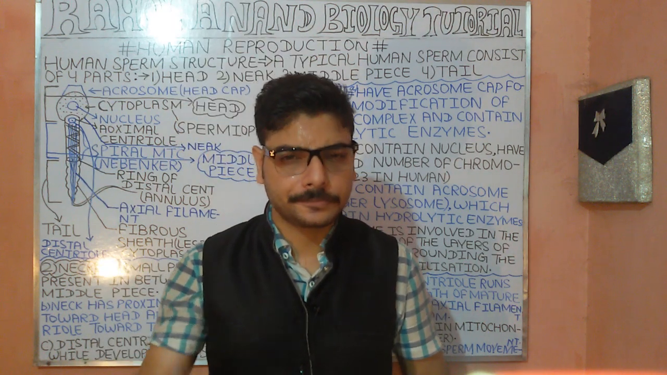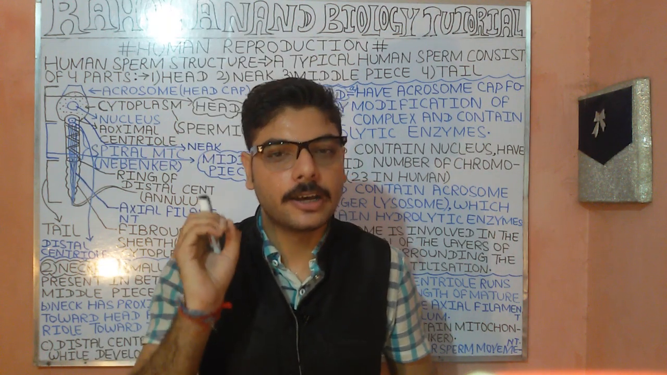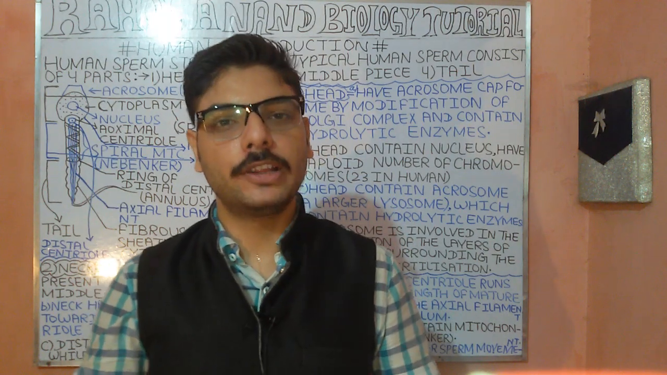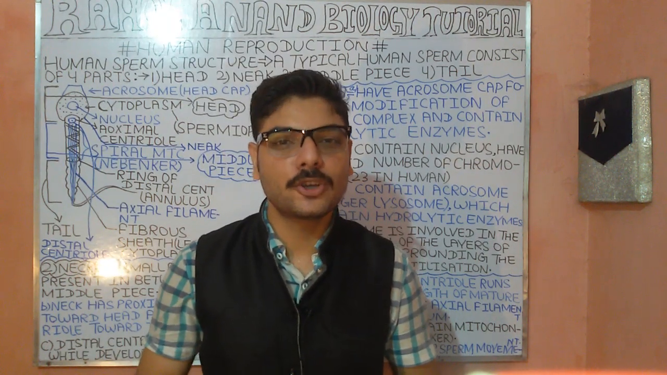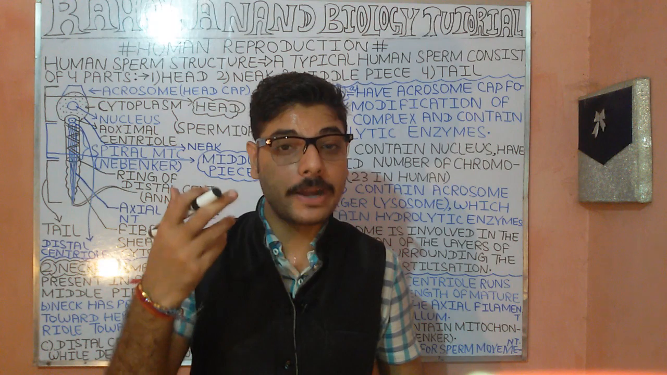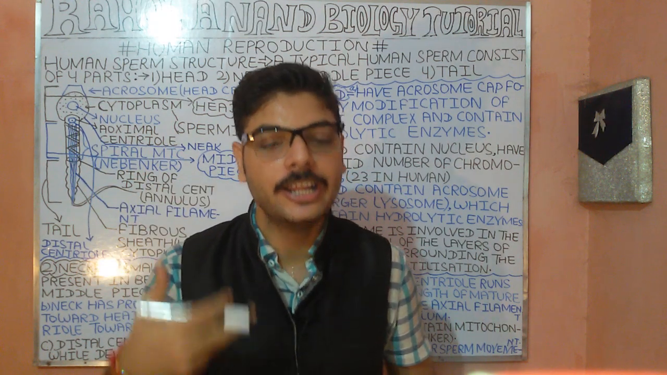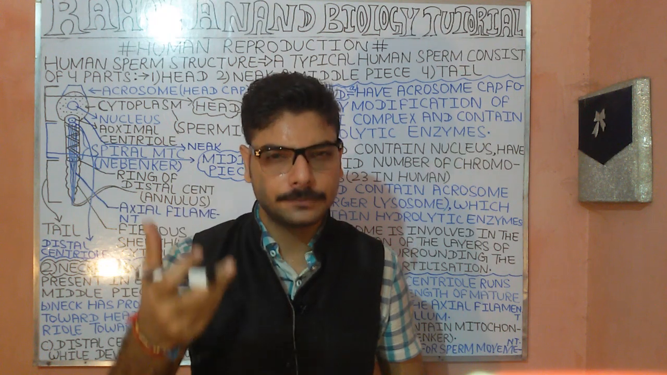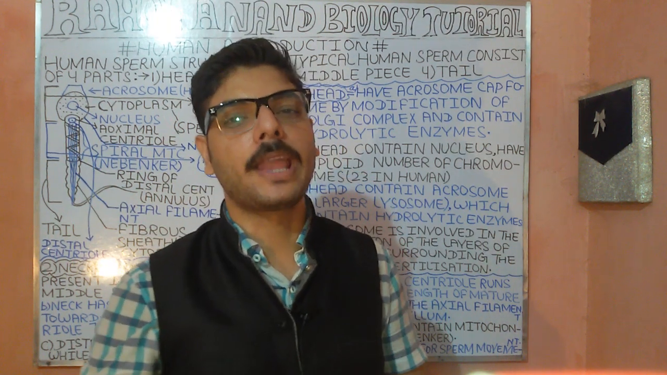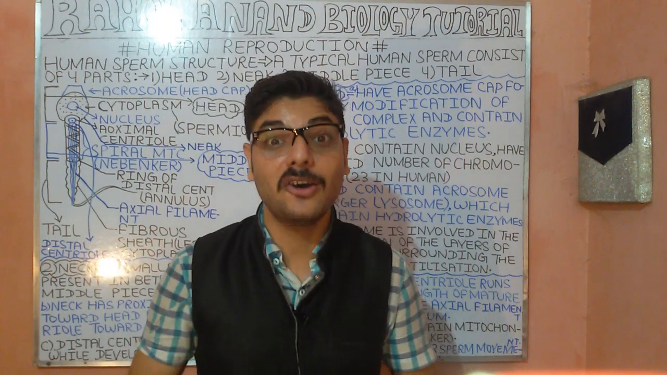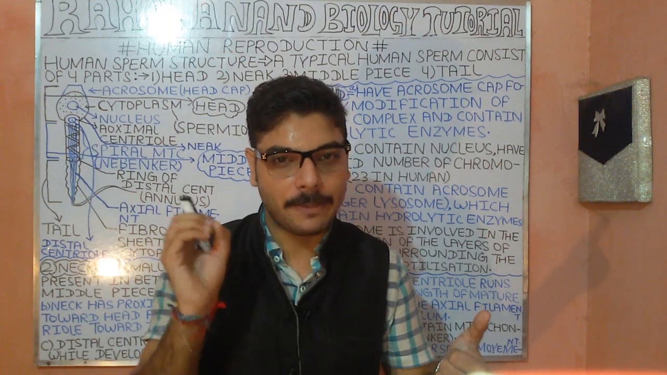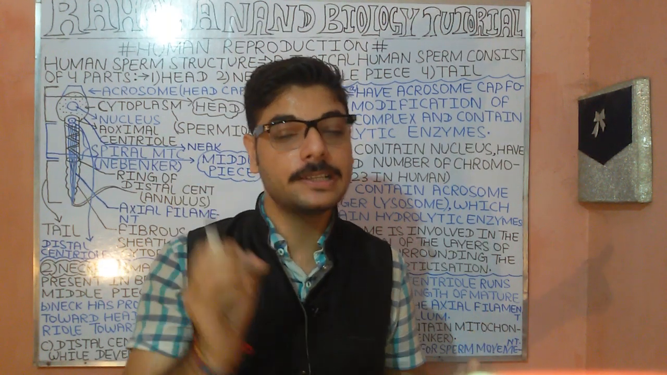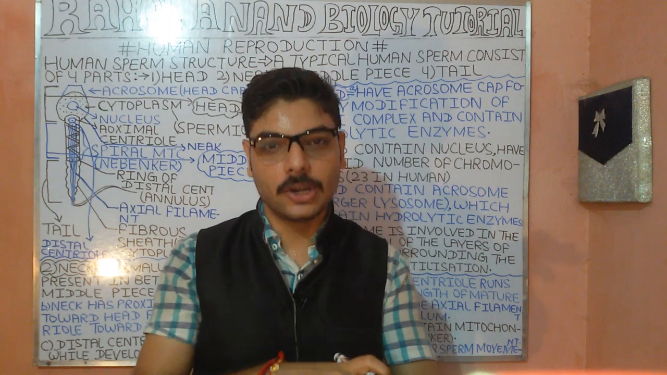So these are the head, then the neck, then the middle piece, and often the tail. In the case of the head, we have understood certain parts. The head is covered by the acrosomal cap, which is formed by the modification of the Golgi complex or Golgi apparatus. Remember why it was necessary to understand the Golgi complex and Golgi apparatus.